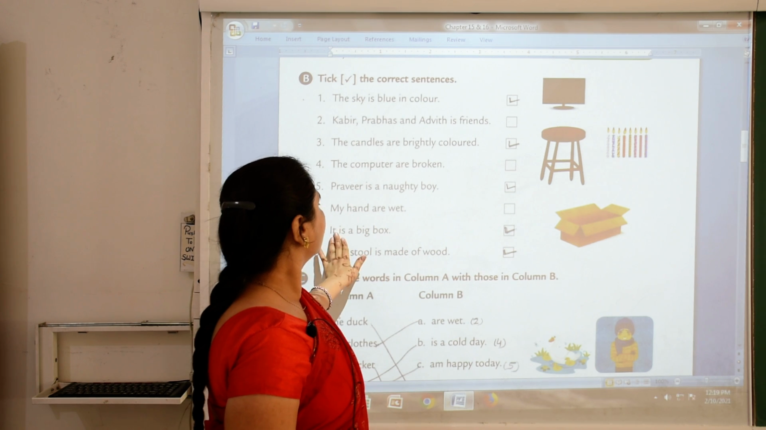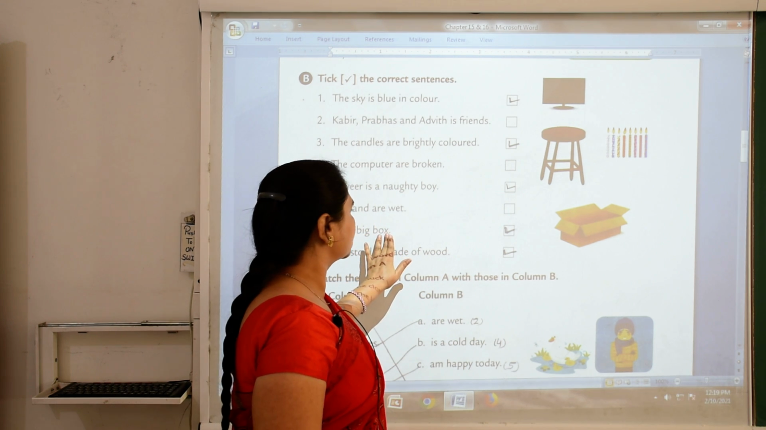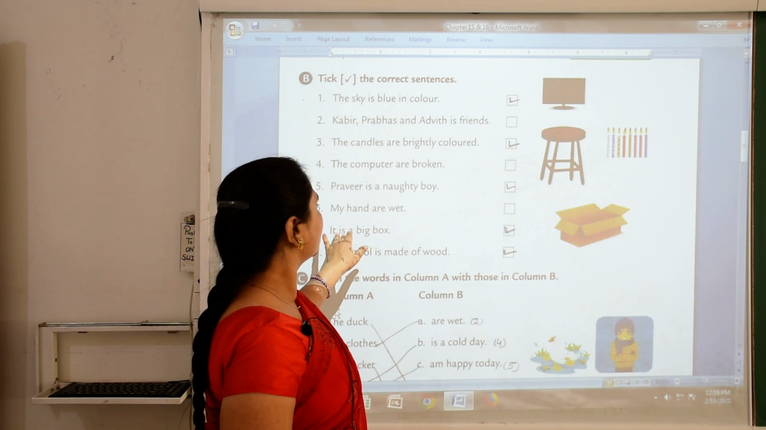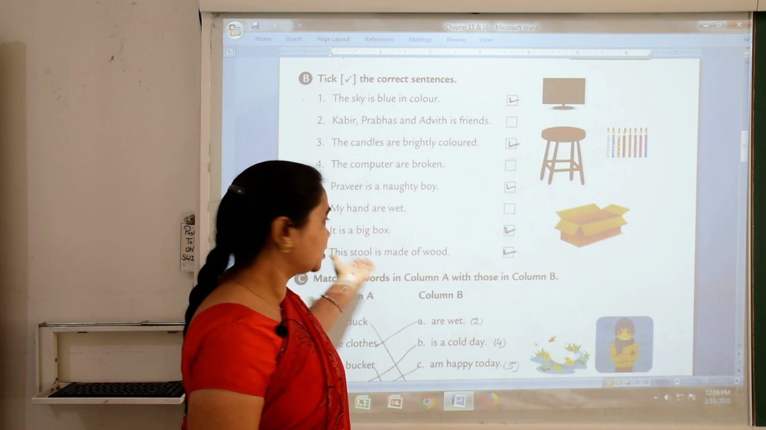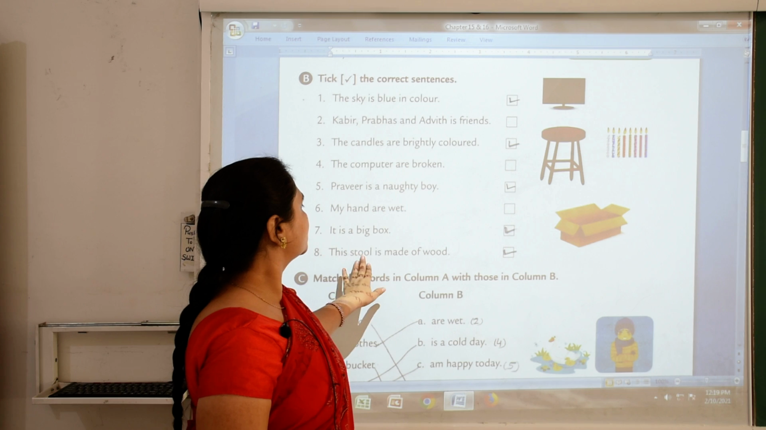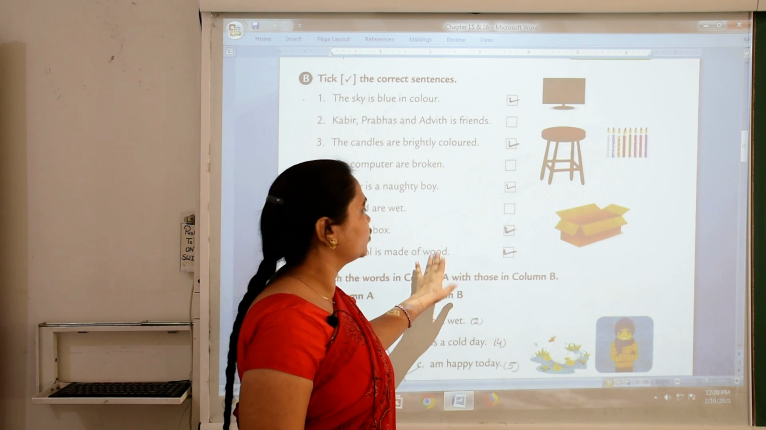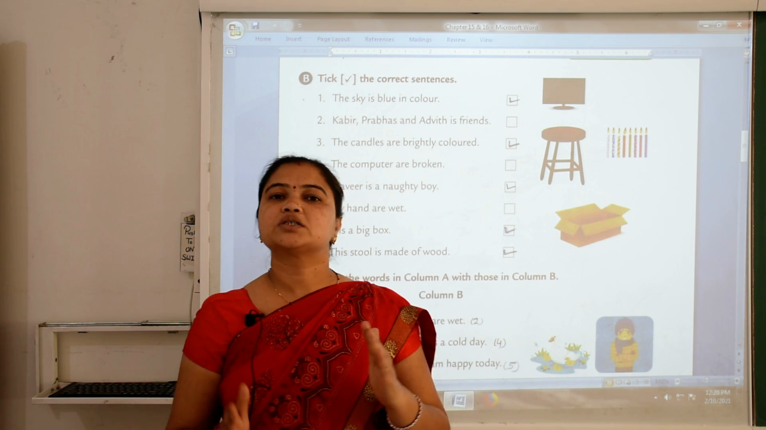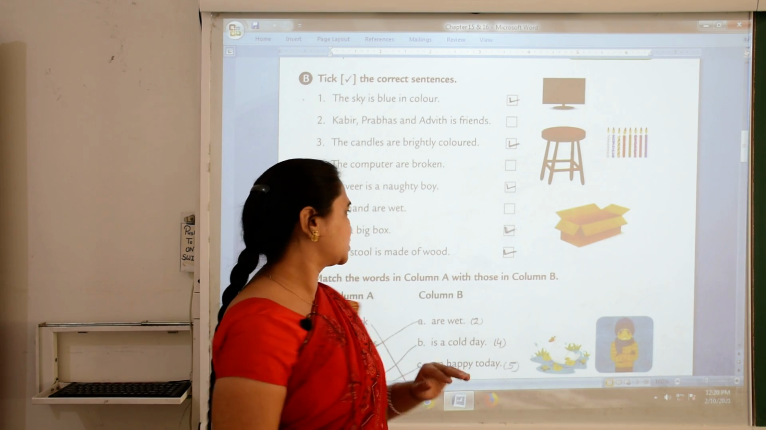नंबर 7, इट इज अ बिग बॉक्स. इट इज राइट सेंटेंस बिकॉज is used with it. So it is right sentence. Number 8, the stool is made of wood. It is right sentence because stool is singular naming word.